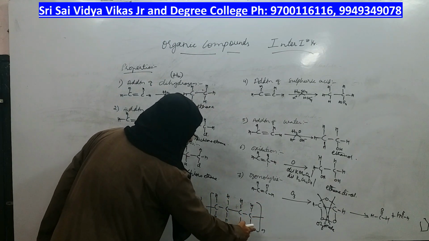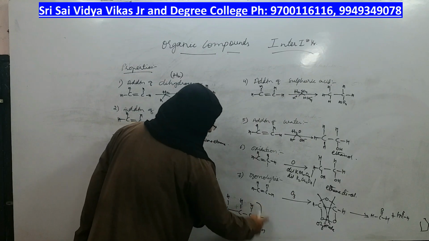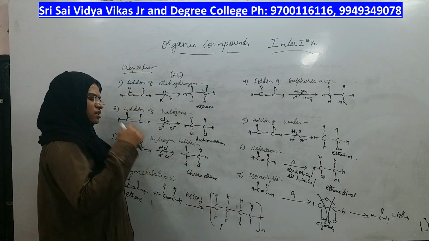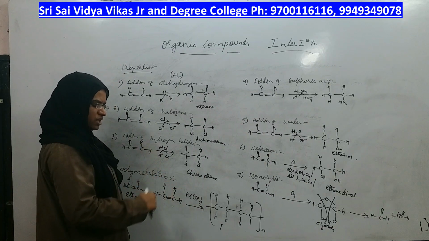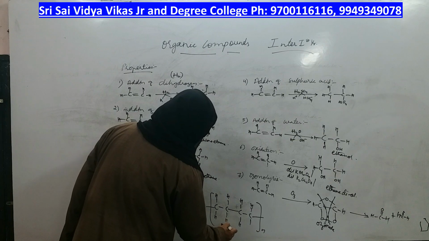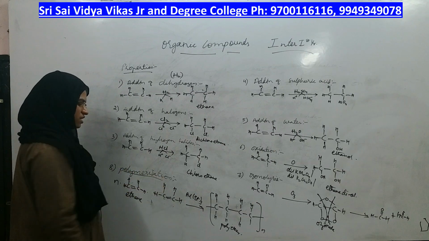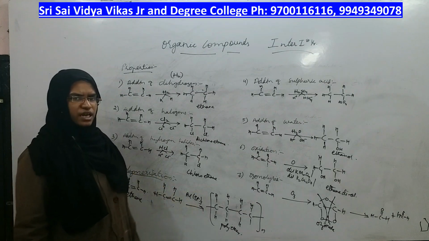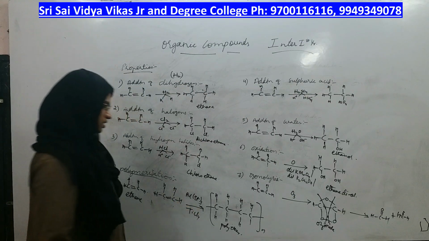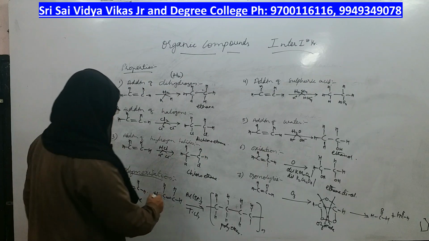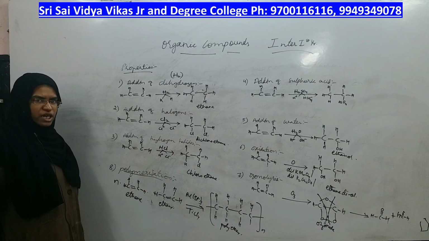I have shown only 2, but it doesn't mean that polyethene has only 2. What I have written? Repeated n times. So, instead of writing 1 ethene, 2 ethene, 3 ethene, 4 ethene in the long chain, I have written just 2 ethene repeated a number of times, and the name of this product is called polyethene. This is called polymerization reaction. For that the catalyst is triethyl aluminium and titanium tetrachloride, right? It is called polyethene. Now these are all the properties of alkenes, right?